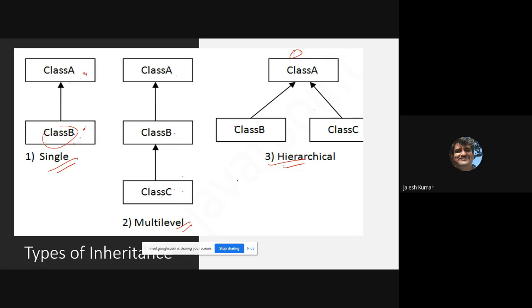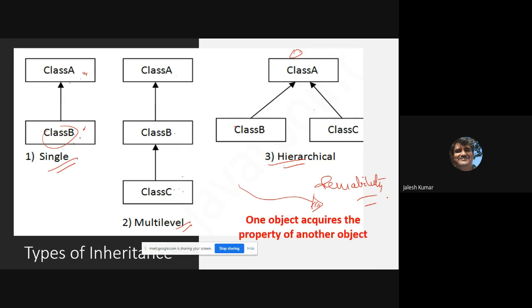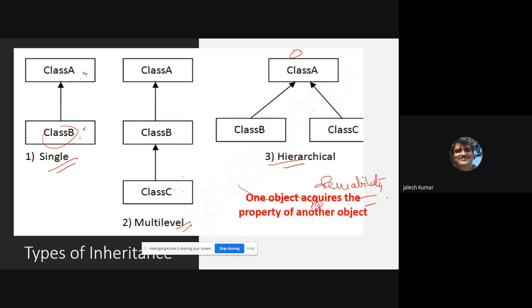So how to do this in programming? That is our discussion today. As I told, reusability, how to adapt reusability, that we will see. Overall, the definition of inheritance is that one object acquires the property of another object. This is the property of one object, and the second object will acquire the property of this object. That is the definition of inheritance.